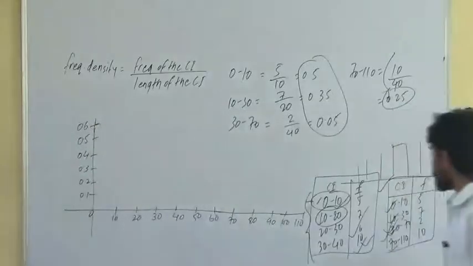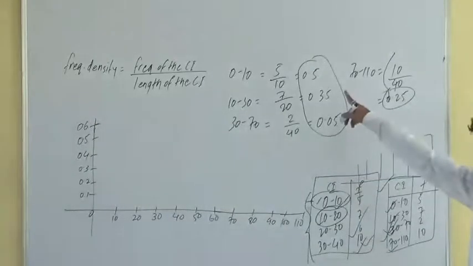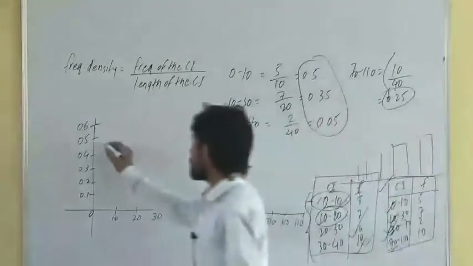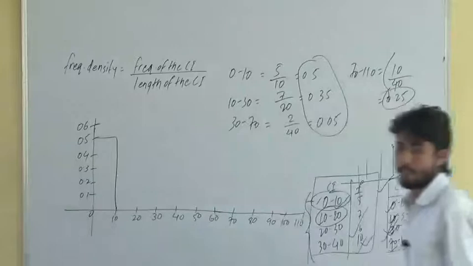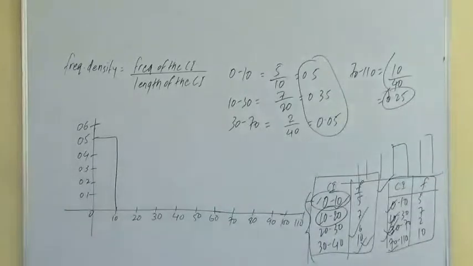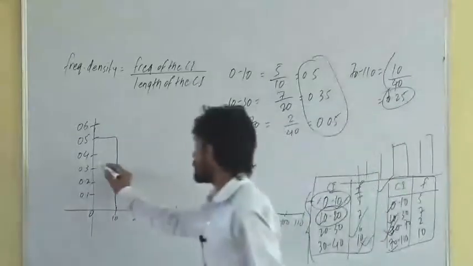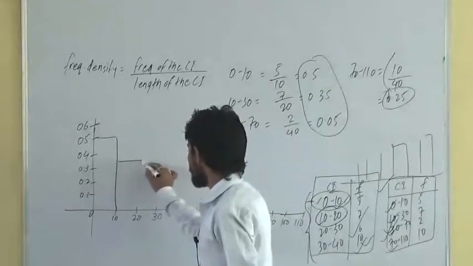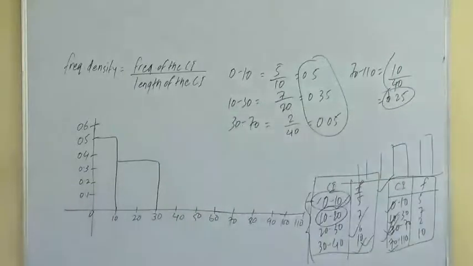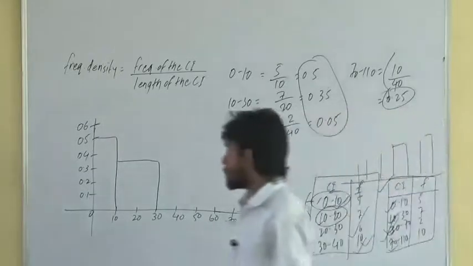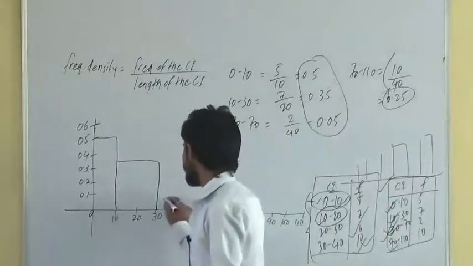0 to 10, the frequency density is 0.5. Getting it? 10 to 30, the frequency density is 0.35, so 0.35 somewhere here. Then 30 to 70, the frequency density is 0.05, so 0.05 will be somewhere here.